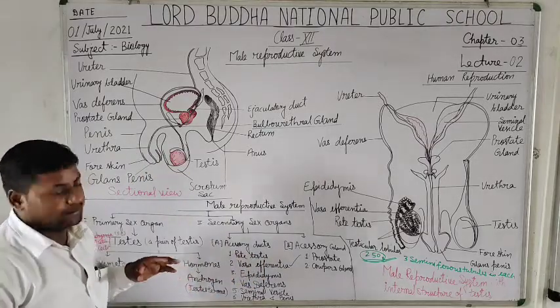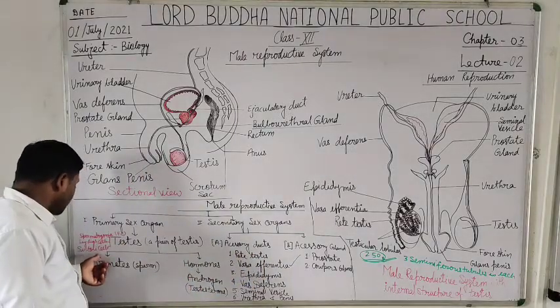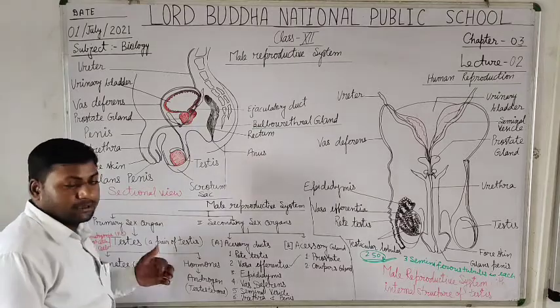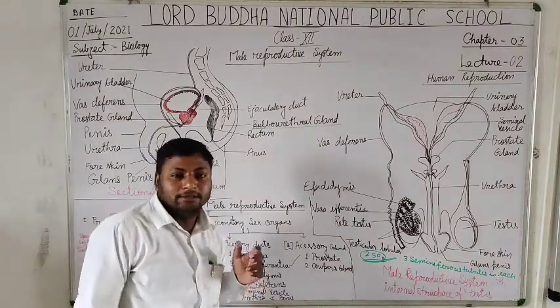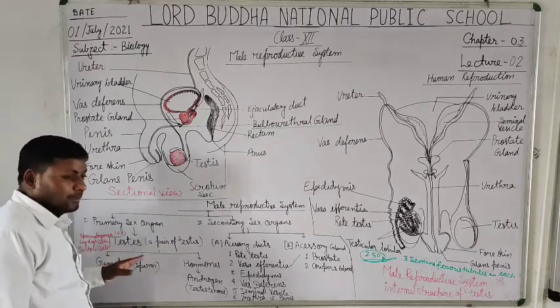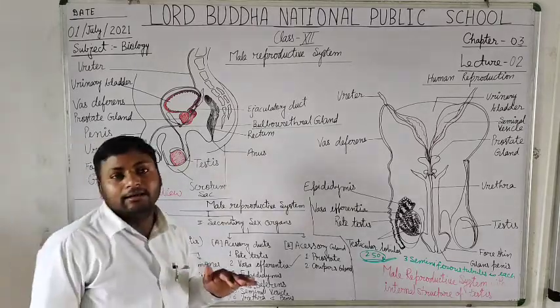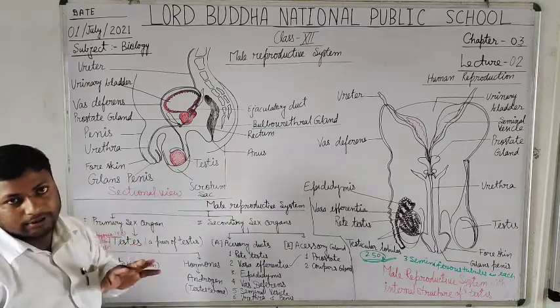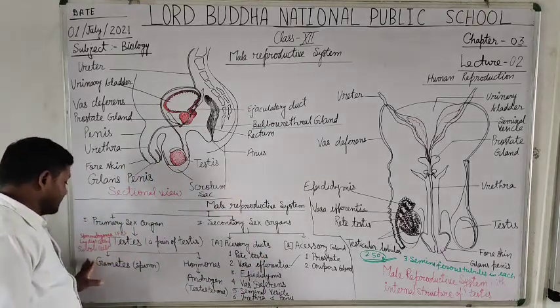Next one is Sertoli cells. The Sertoli cells are commonly known as nurse cells, because they are helpful in the nursing and taking care of each and every sperm cell.